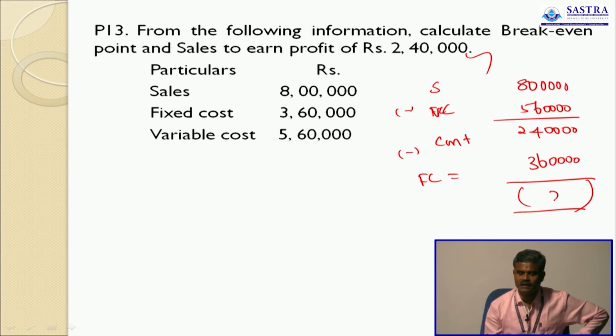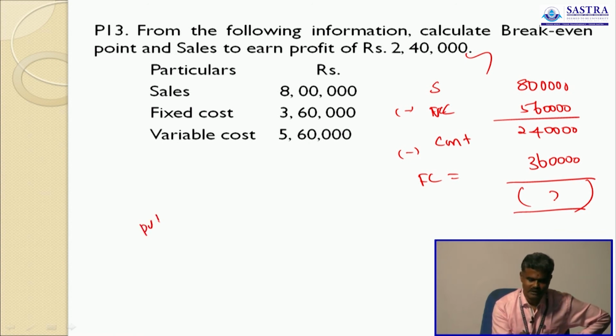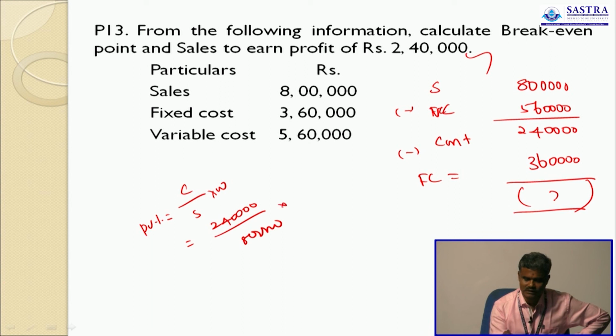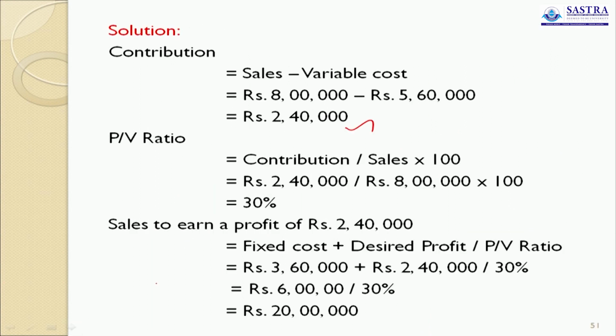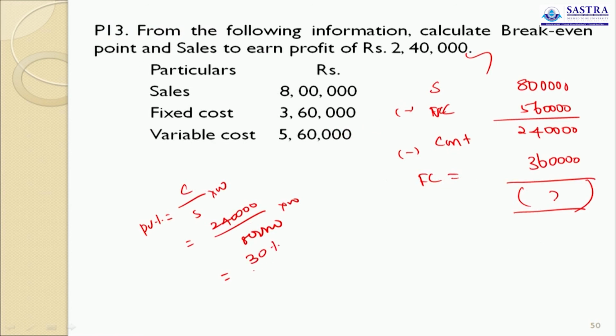But we need contribution and sales for PV ratio. So PV ratio is equal to contribution divided by sales into 100. Contribution is 2,40,000. Sales is 8 lakh into 100. That equals 30%. This is the PV ratio.